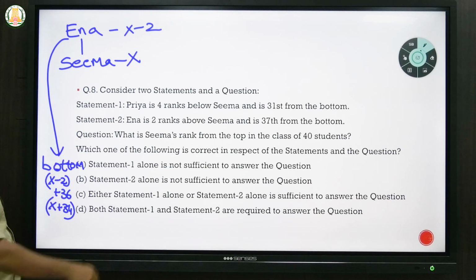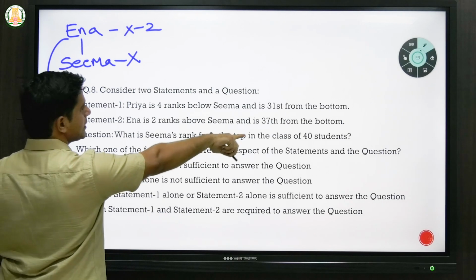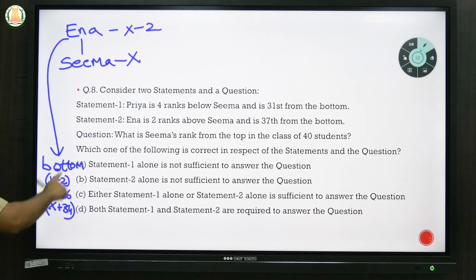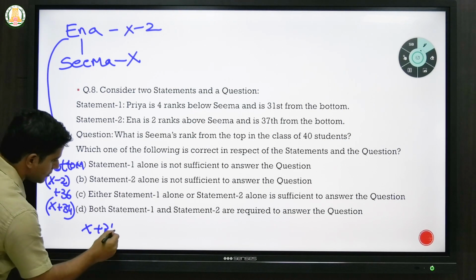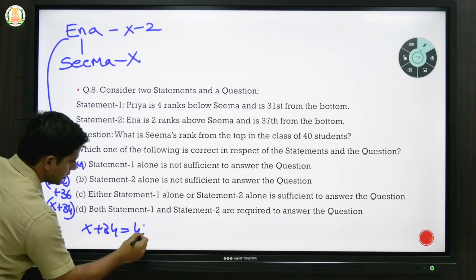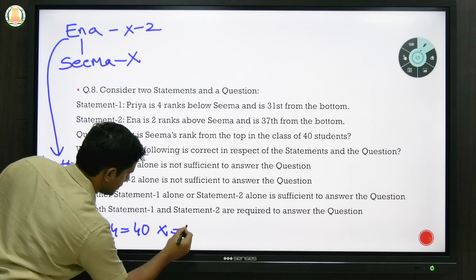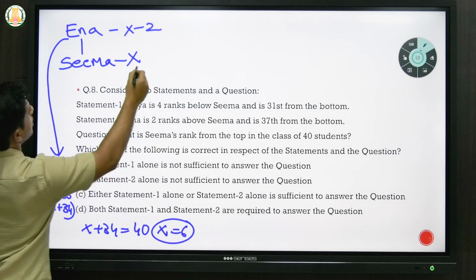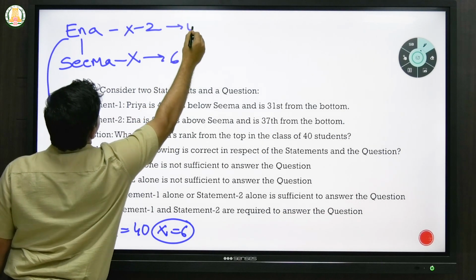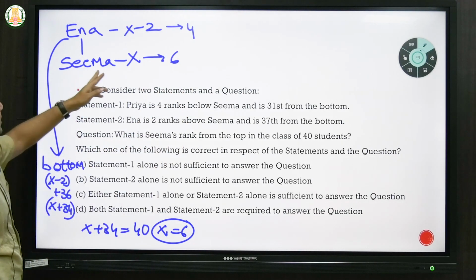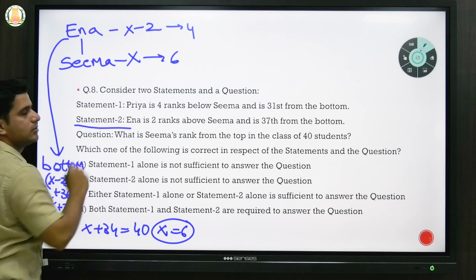Now let's see the question. What is Seema's rank from the top in the class of 40 students? Now again we know there are 40 students. So x plus 34 will be 40, so x will be 6. So again we got Seema's rank as 6. Now Ina's rank will be 4. So you could get Seema's rank alone with statement 2.